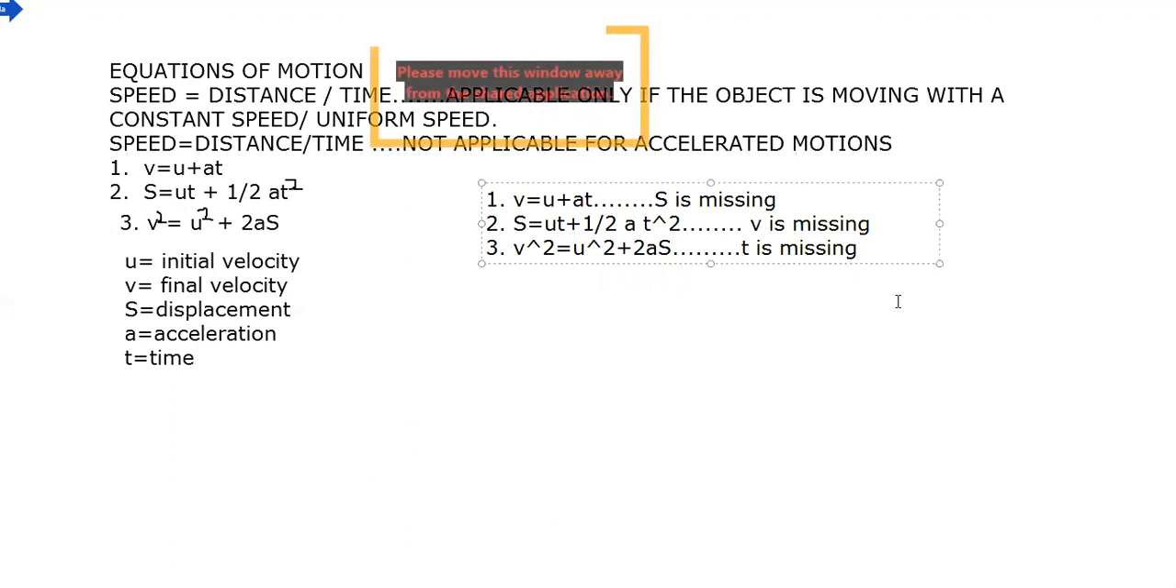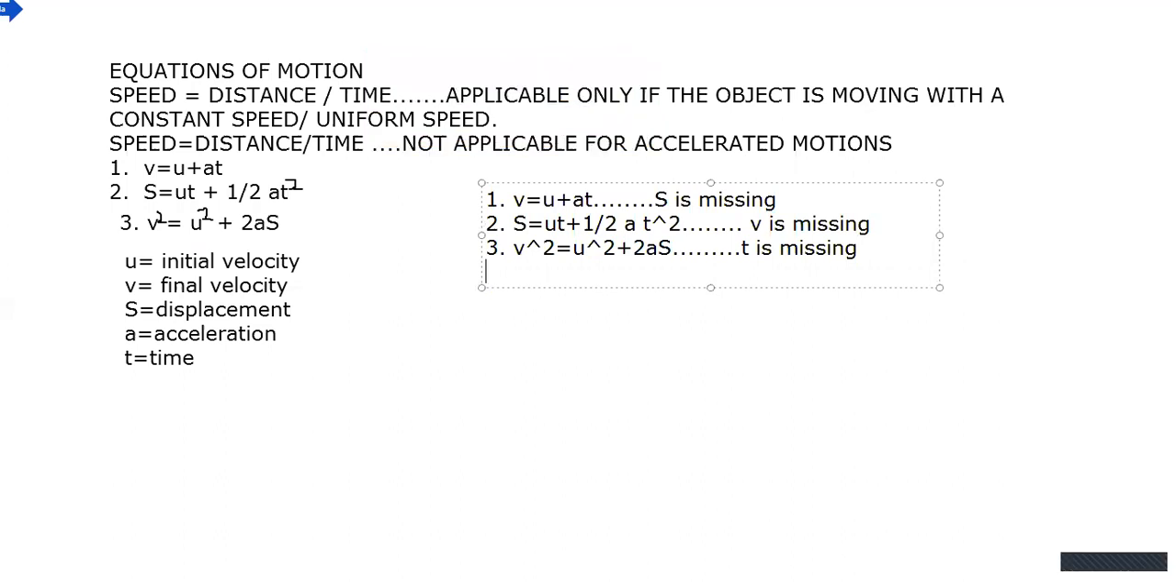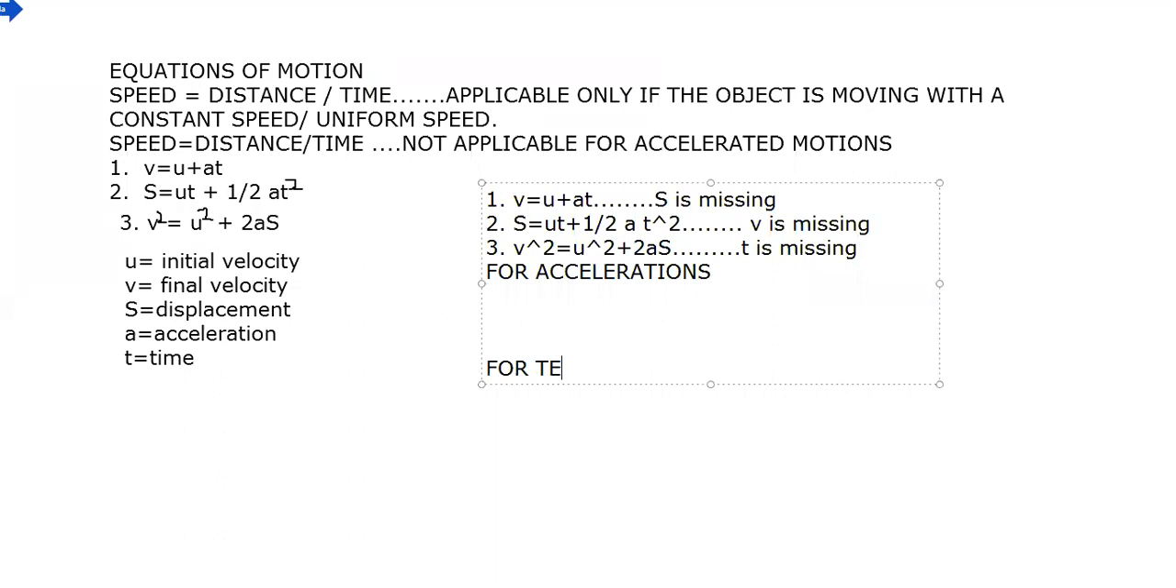But these three equations of motion are applicable for acceleration. But assume the object is retarding. So for retardation, do we have some equation of motion?